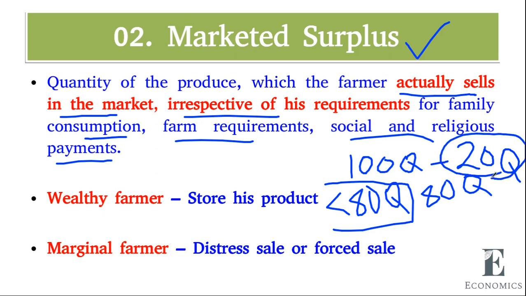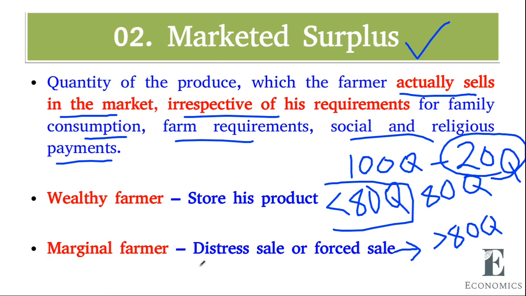They will not have it even for their family consumption. To meet the urgent need, to meet the urgent loan repayment, they will sell more than this 80 quintals, more than the marketable surplus. Like 90 quintals, 95 quintals, in some cases 100 quintals also.